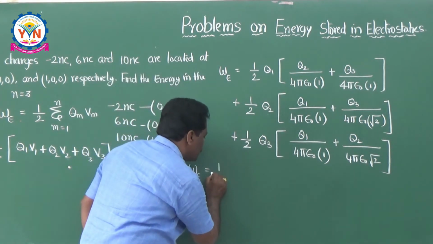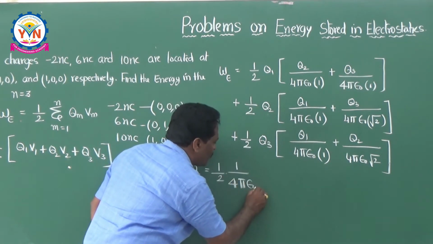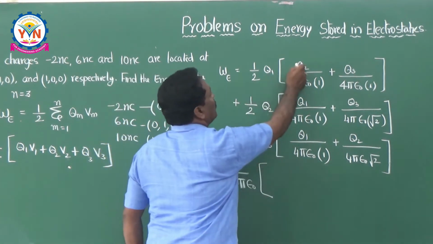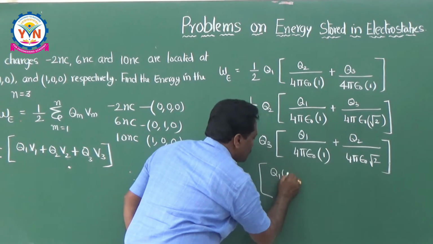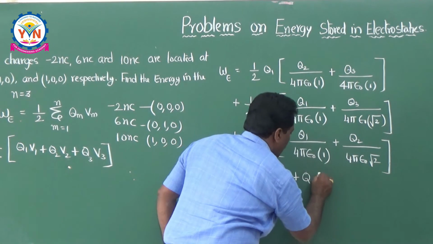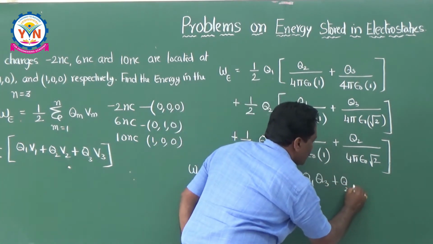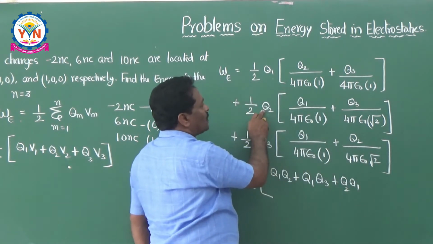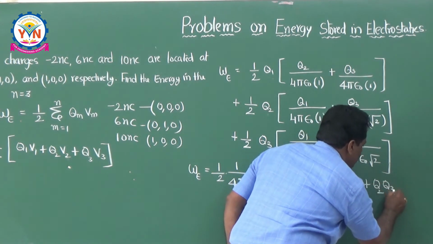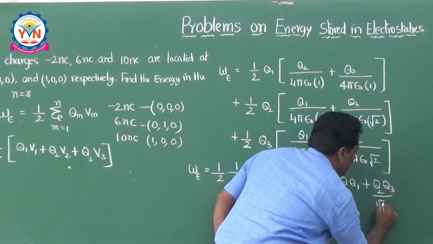half into 1 by 4 pi epsilon naught, which is common here. Then this into the first one is Q1 Q2, and the second one is Q1 Q3, and this is Q2 Q1. Next, this is Q2 Q3, Q2 Q3 by root 2.